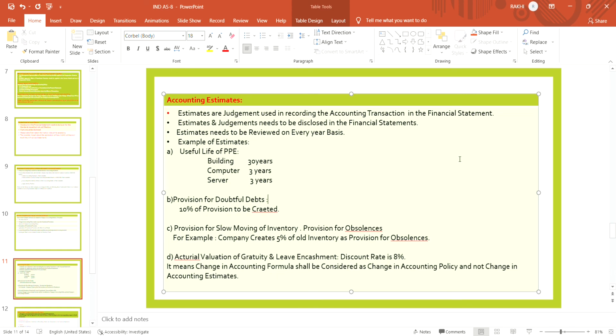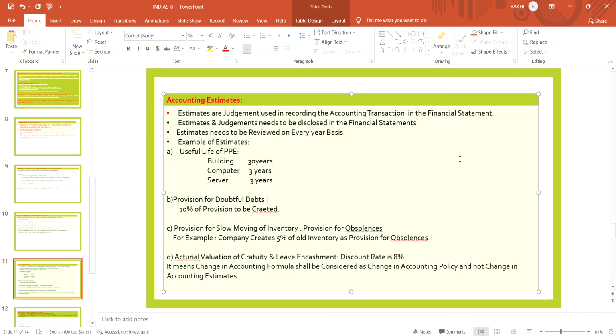Suppose the company has some old inventories lying in stock, and knows that it is slow moving inventory, so it will make a provision for that inventory as a provision for obsolescence. These are the examples of estimates.